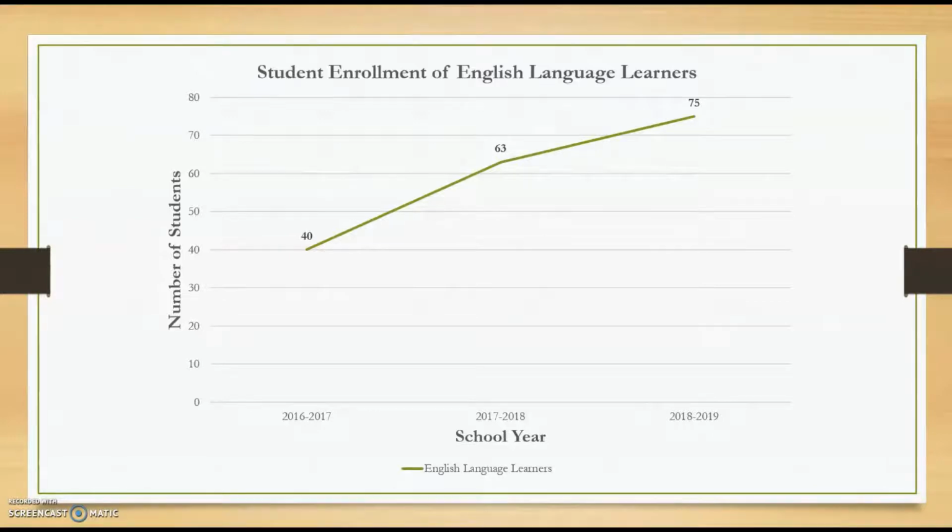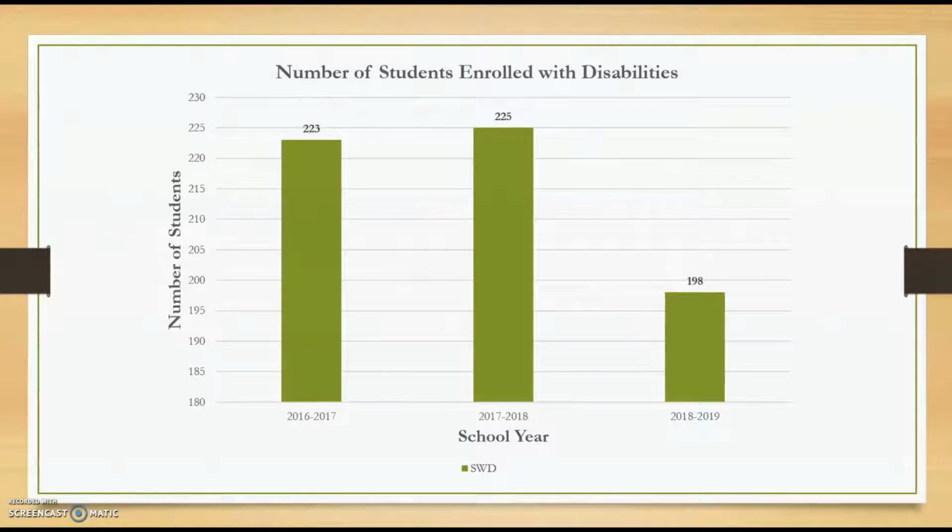The number of students enrolled at McClure with disabilities has dropped between the 2016 to 2017 school year and the 2018 to 2019 school year. The students in this population are served through IEPs and other special education services, going from 223 students in the 16-17 year to 198 total students with disabilities in the 18-19 school year.